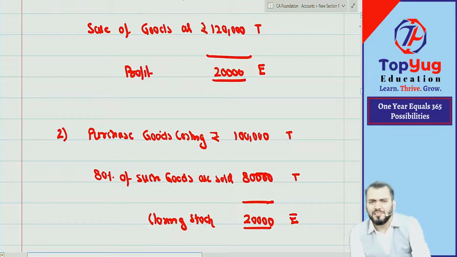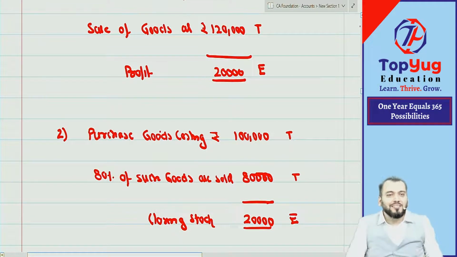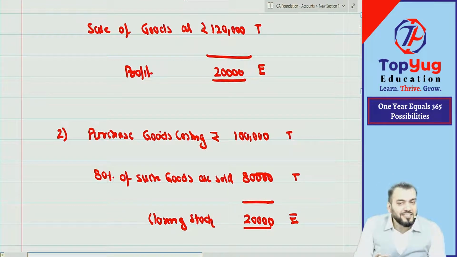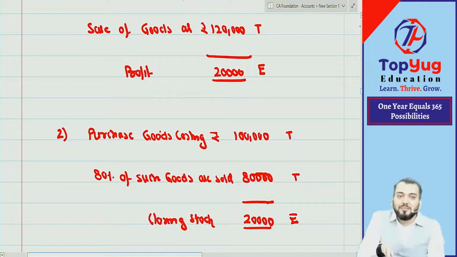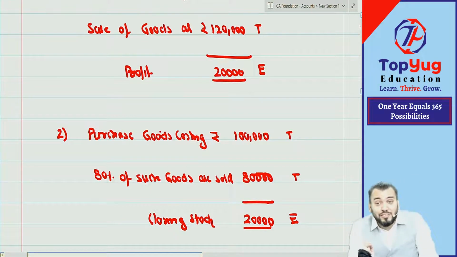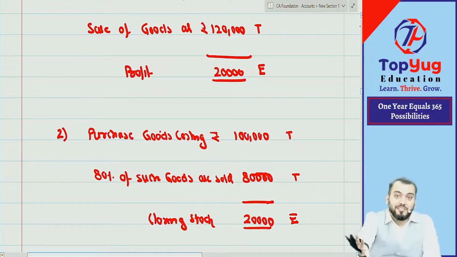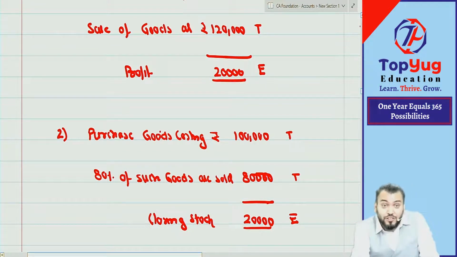We'll take this slowly. You will automatically understand what is a transaction and what is an event. But one thing you have understood: both transaction and event require what? Now, whenever I say transaction or event, I mean financial. Both require recording. We will record both the transaction as well as the event. That I want to convey.